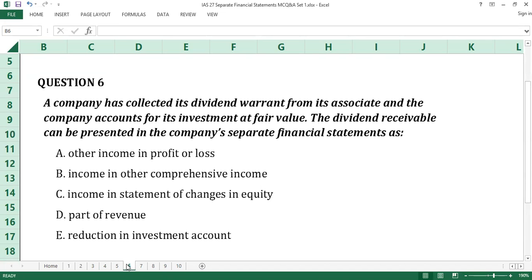Time up. The answer to question number 6 is A, other income in profit or loss. Apart from where investment in an associate or joint venture is accounted for using the equity method, dividend receivable or received is recognized in profit or loss. A is the answer to question number 6.